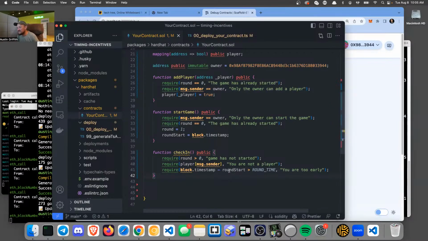Let's see. So we're taking the current stamp, and so this will be greater than this. And then as soon as that gets to, yeah. It has to be greater than 60. And then once that, yeah. Okay. Yep. I like it.